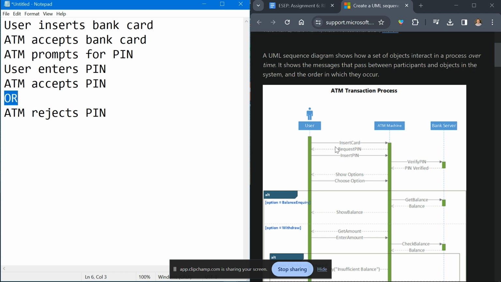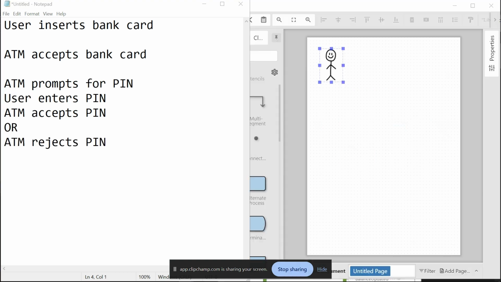We're using the word or, right? And this is reflected: PIN verified. So this is reflected in this part of the flow diagram. Is this the same way I would do it? I would probably do it a bit differently, because I like things more horizontally than vertically, but that's just a preference. The bottom line is that I can understand this process just as well as a vertically laid out process, and I'll explain what that means later.